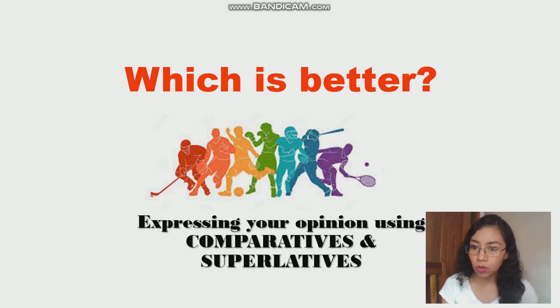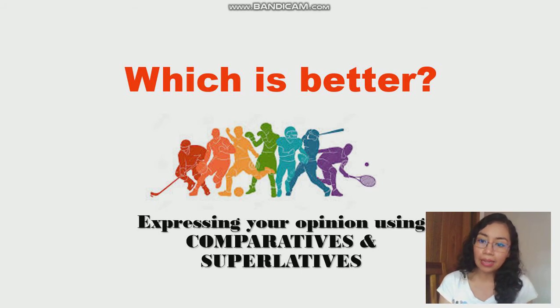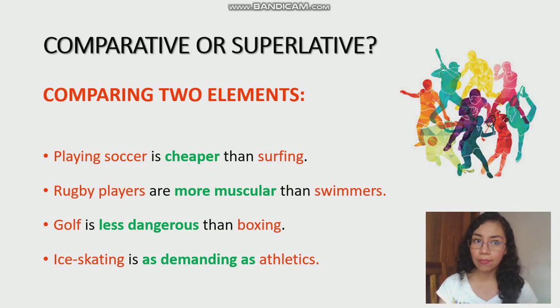So today we are going to check a couple of structures to explain why we prefer something over the other, and these structures are the comparatives and the superlatives. As you remember, we have been studying comparatives and superlatives for a couple of semesters now, so today we're going to do a quick review. We are going to go through them very quickly just to remind you how and when to use one or the other, okay? So first of all, how do we know what we need to use?